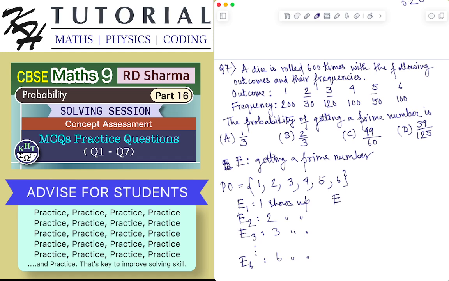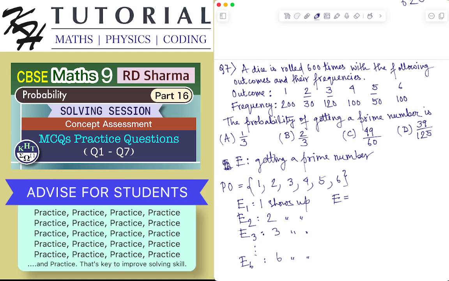Now the event E, that is getting a prime number, is a composite event. So how can we define it as a collection of elementary events? Every composite event has to be a collection of elementary events. Elementary events mean all the possible outcomes of a single trial of a random experiment. In this case, if I roll a dice, the possible outcomes are 6. That is, a number 1 can show up, 2 can show up, 3, 4, 5, and 6 can show up.